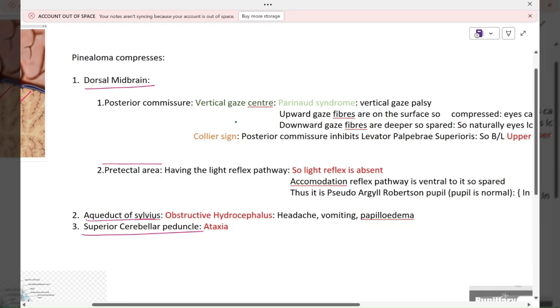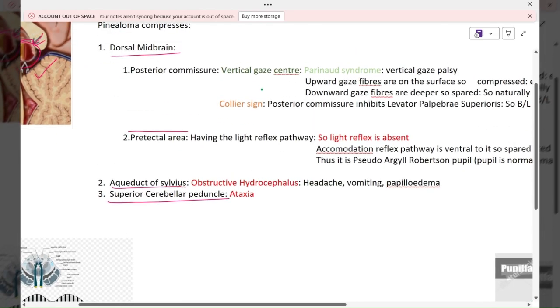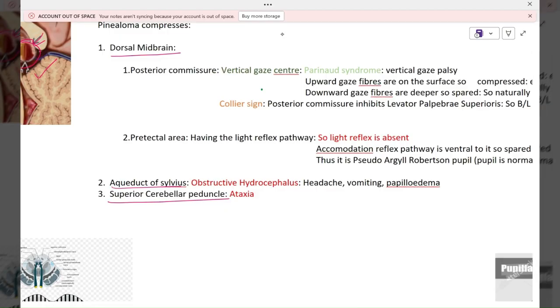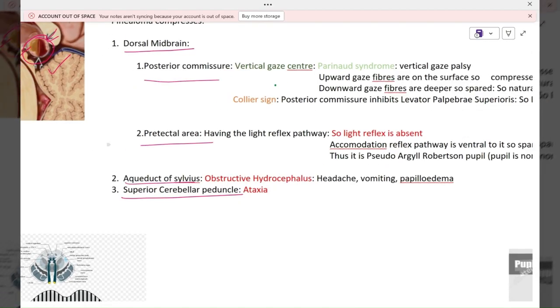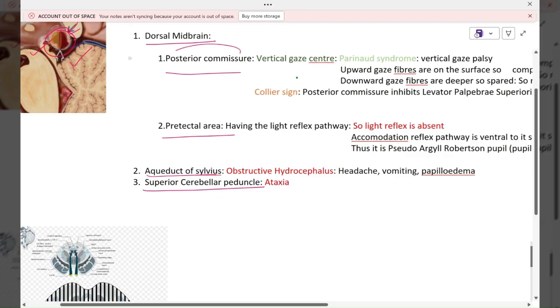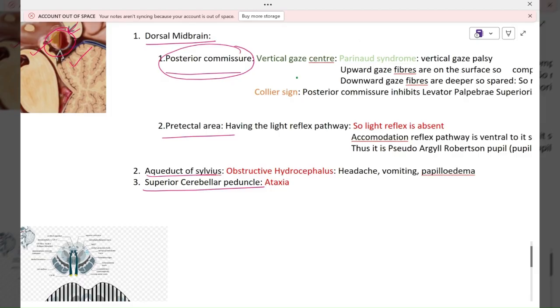In this dorsal part of midbrain, there are two structures which are compressed. One of them is your posterior commissure and another one is the pretectal area. This posterior commissure is related to a very important syndrome associated with pinealoma, which is Parinaud syndrome. This Parinaud syndrome is because of compression of the posterior commissure.